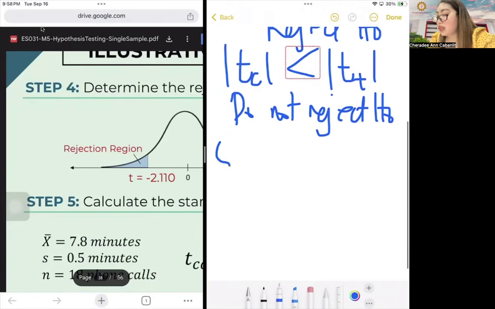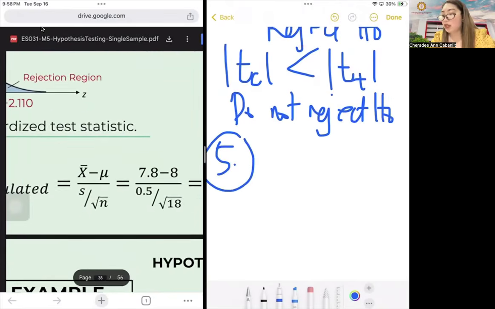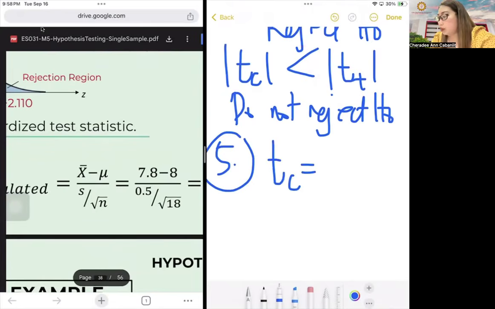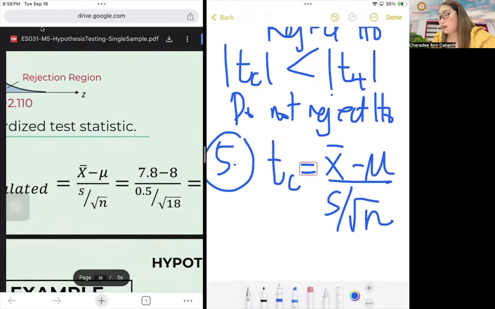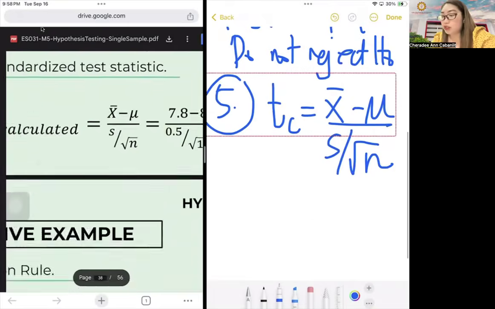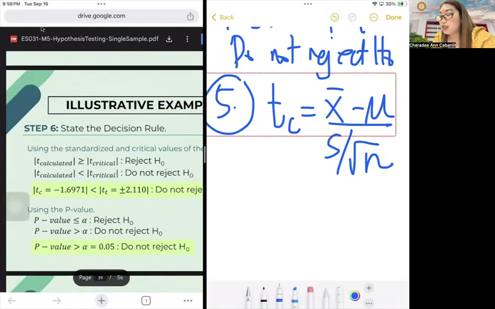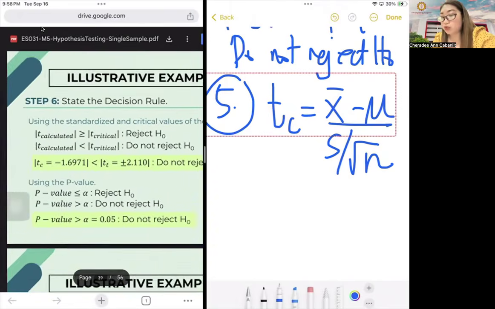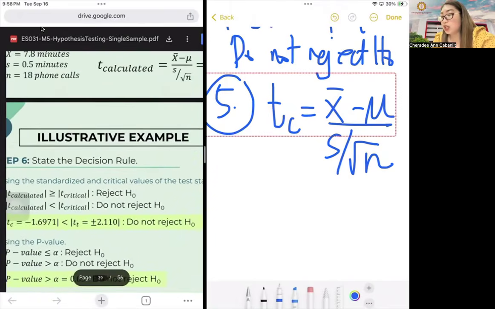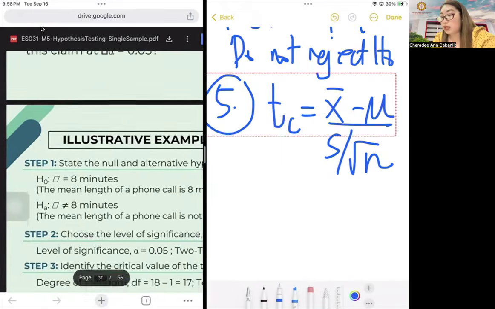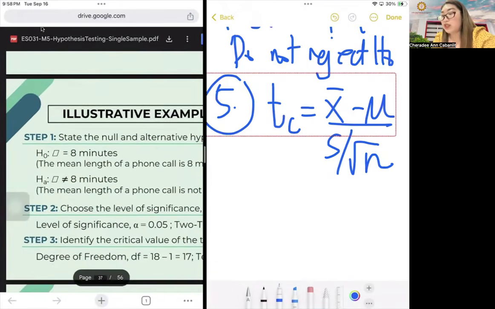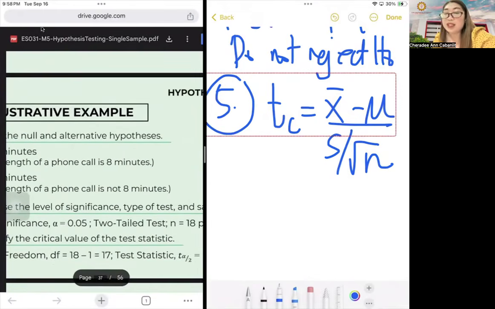And then the fifth step, instead of using the T-computed sigma, it's still the same: the TC is equal to bar x minus mu over S over square root of N. Then the decision rule is the same: do we reject or not reject? The answer is do not reject H0. So your final answer is based on that statement: do not reject H0, meaning to say the mean length of the phone call is still 8 minutes.